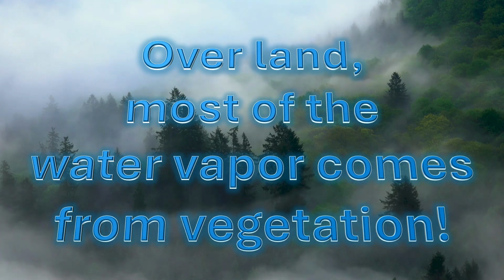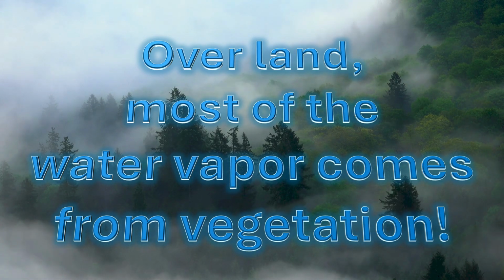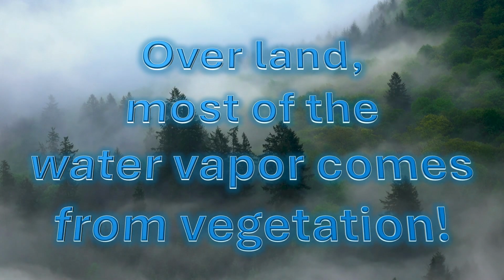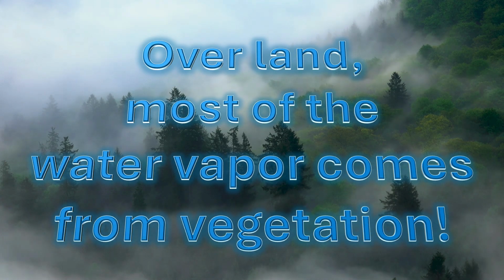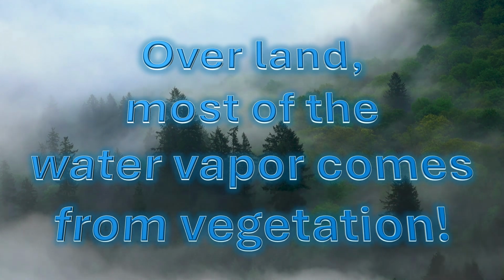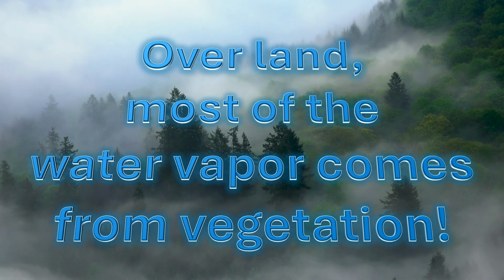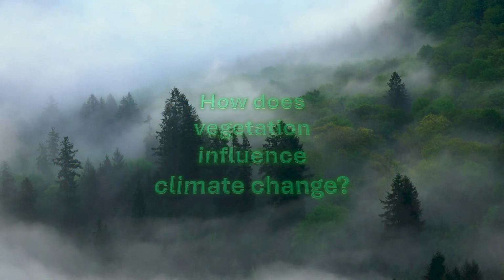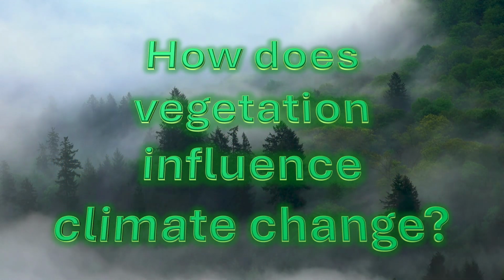In the next part, we turn to a factor that is often underestimated in discussions about climate. If vegetation controls large parts of evapotranspiration, then it may also influence how energy moves through the climate system. And that leads to an important question. How does vegetation influence climate change?